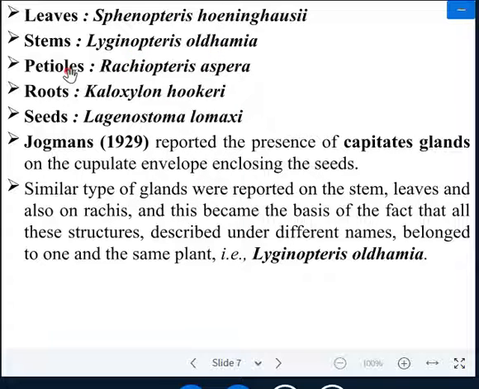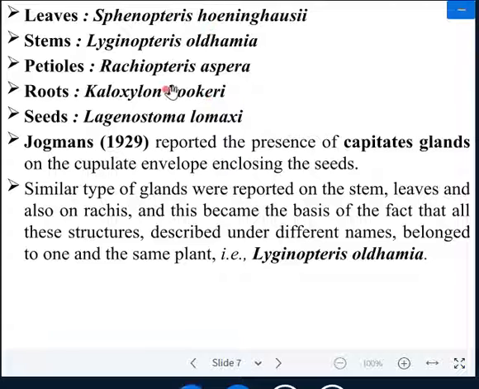The petiole of this plant comes under the name Rachiopteris aspera, and the root of this plant comes under the name of Kaloxylon hookeri, and the seed of this plant, which was discovered by the paleobotanist, comes under Lagenostoma lomaxi.